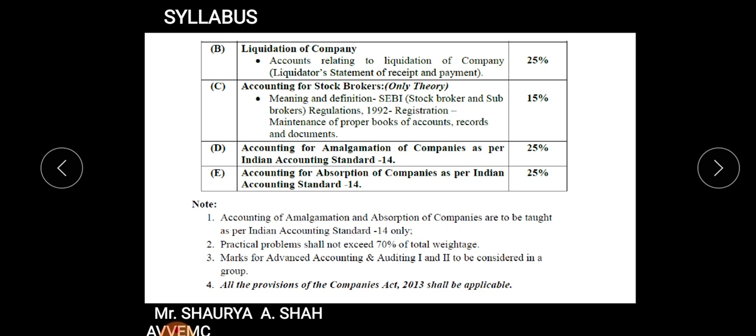So what you need to do is, we are studying accounts. So in accounts, you need to prepare accounts for every situation when a company amalgamates. So you need to close down the books of the old companies. You need to open the books of the new company. When you are studying absorption, you need to close down the books of the old company and you need to prepare the books of the new company. So 25%, 25%, again a 14 marks long sum comes from this chapter. And when you are studying this, amalgamation and absorption are to be considered according to Accounting Standard 14 only.